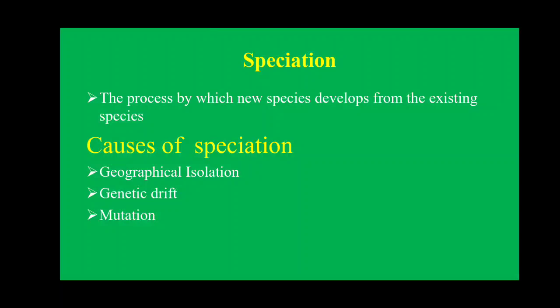And the third one is mutation. Mutation is simply a gene mutation, DNA mutation, an alteration in the DNA sequences. Any alteration in the DNA sequences may lead to the generation of a new species. So these are some of the causes of speciation.